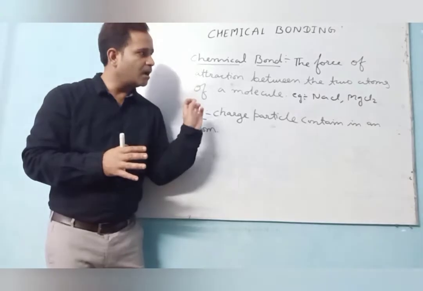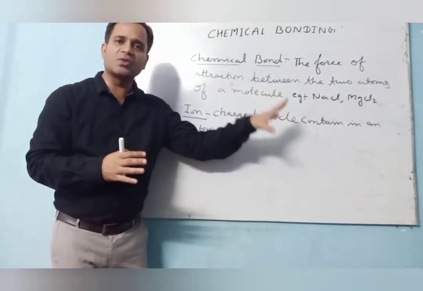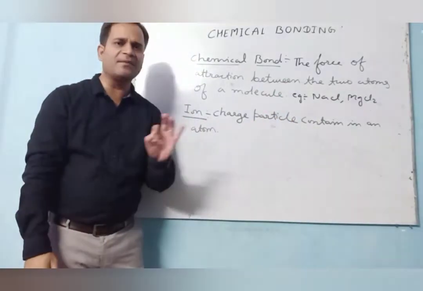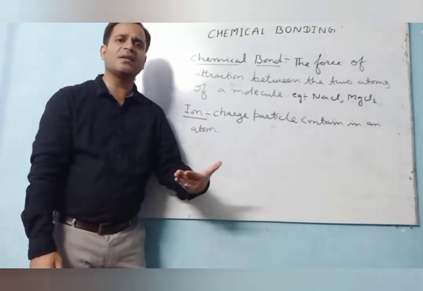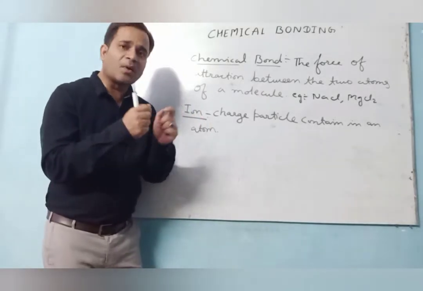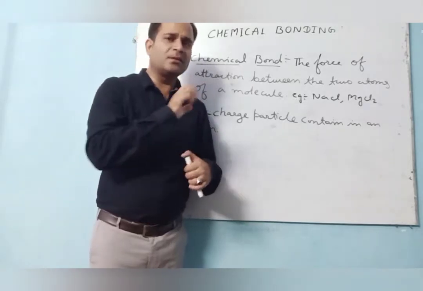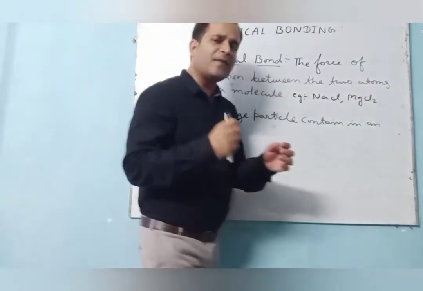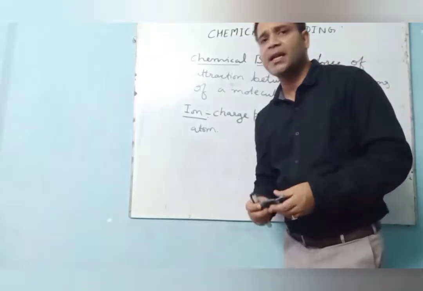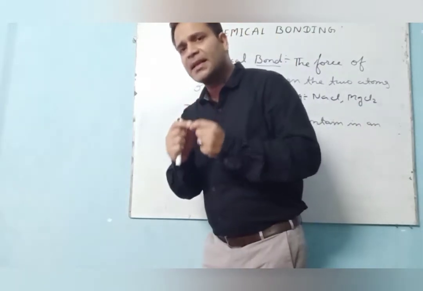fulfill the outermost shell that is nearest to the possibility of octet or to become a duplet. So that's why each and every element wants to achieve the nearest inert gas electronic configuration so that it becomes stable, and that's why bonding is required. Now how does this take place, let's see. This takes place with the help of loss or gain of electrons, or you say the mutual sharing of electrons.